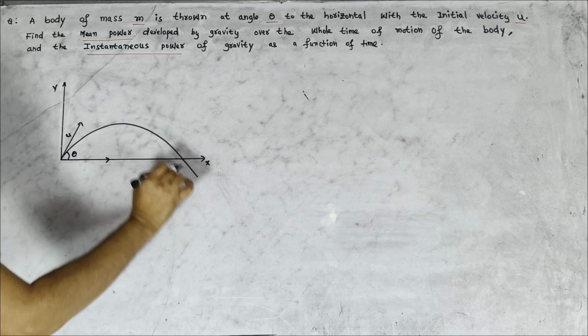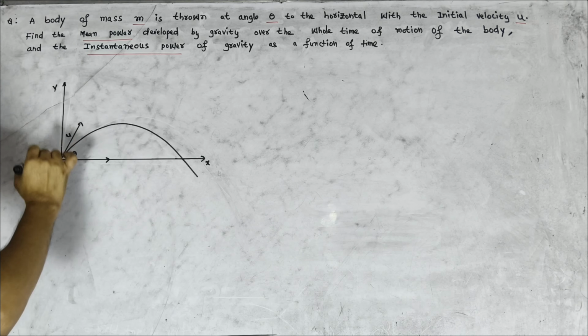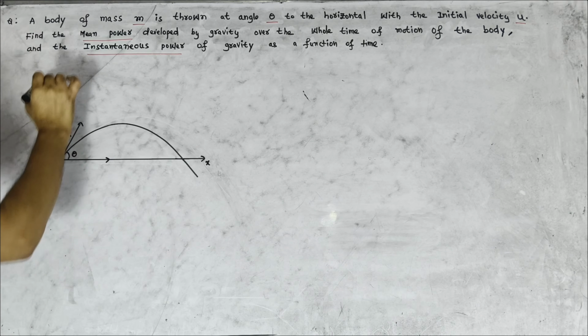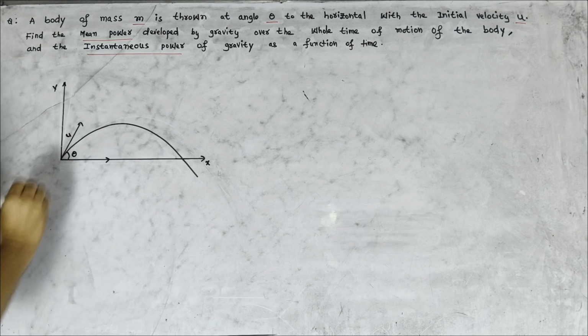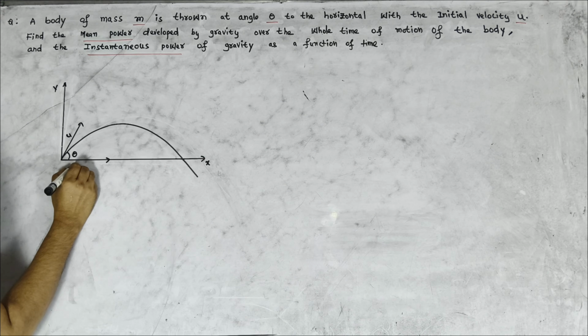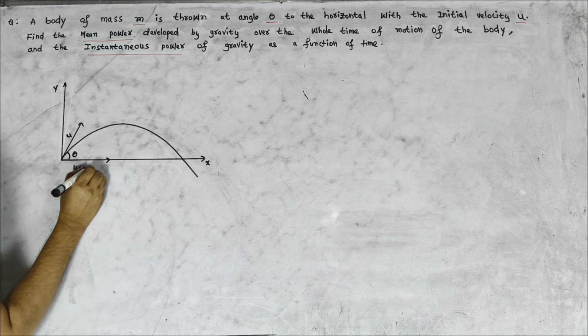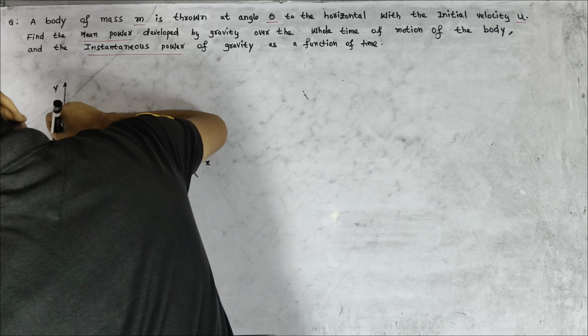Literally, the u does not lie exactly on the x-axis or on the y-axis. It is in the plane of the x-axis and y-axis, and it follows a trajectory path, so u can be resolved into two components. Along the x-axis, one component is u cos theta, and along the y-axis, the other component is u sin theta.